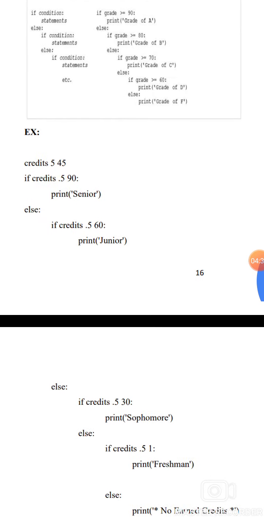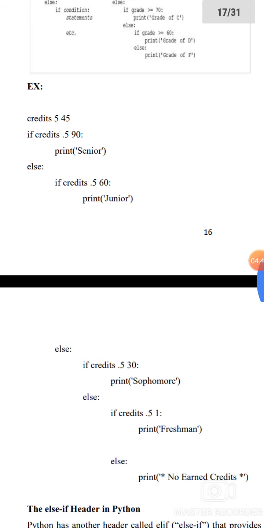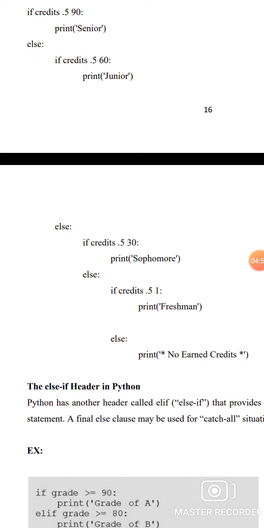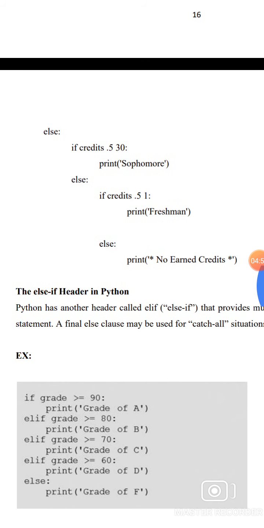Example, the credit example. If credit greater than or equal to 90, print senior. Else, if credit greater than or equal to 60, print junior. Else, if credit greater than or equal to 30, print sophomore. Else, if credit greater than or equal to 1, print freshman. Else, print no earned credit.